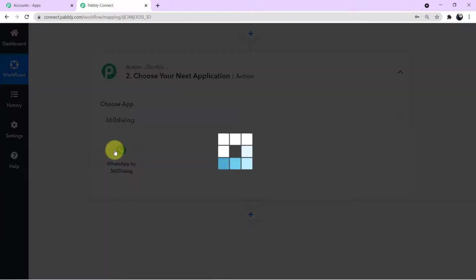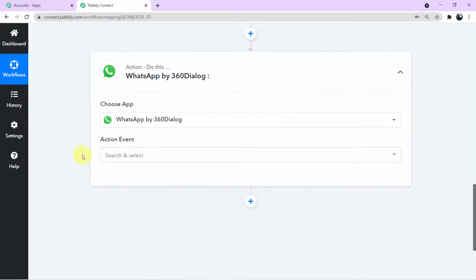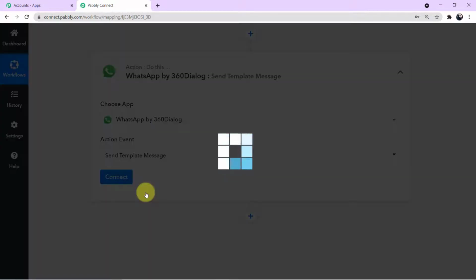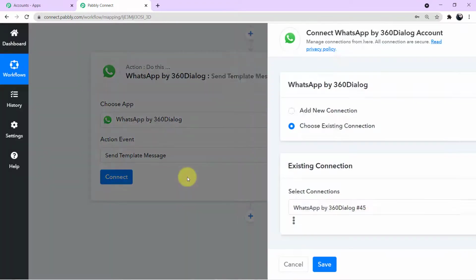As you can see on my screen, I'll click this. And a new field of action event will emerge in front of me. Now if I click this arrow, I can see the various action events. I want to choose this particular action event, send template message. So I'll choose this and now I'll click on connect.